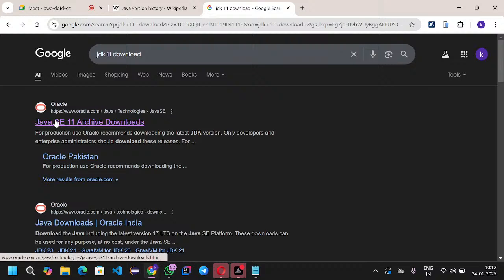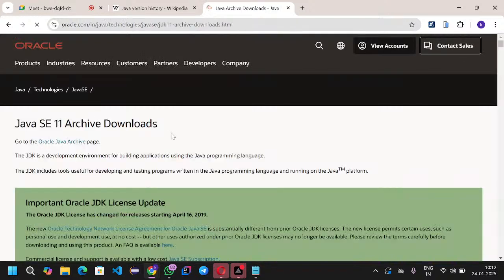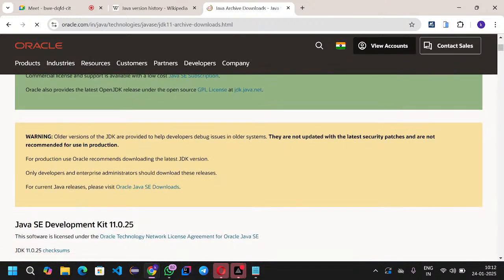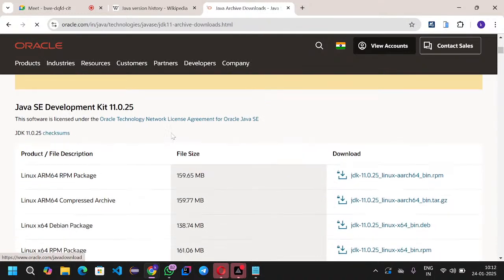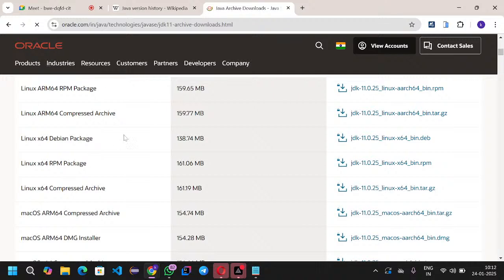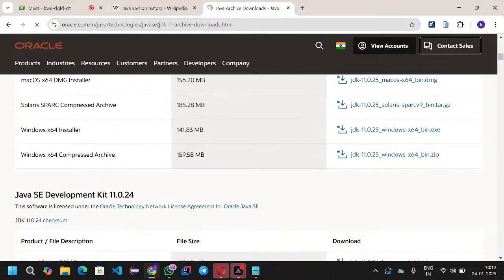JDK 11 download. And in that, in the last session we discussed that Oracle is under the JDK license, and everything is under the control of Oracle company. Now this is the Oracle site, and if you scroll down, my system configuration is Windows 64.